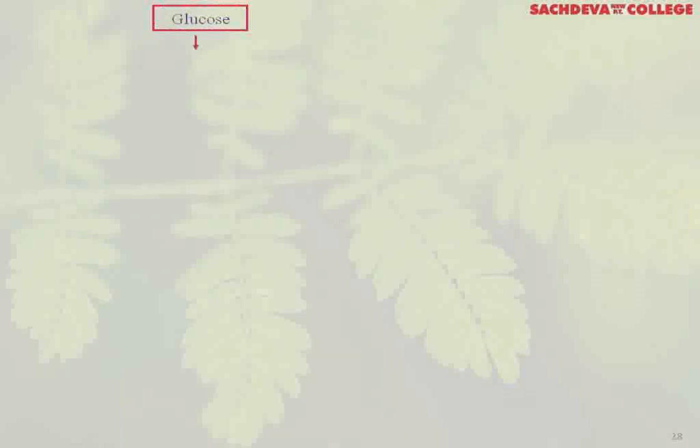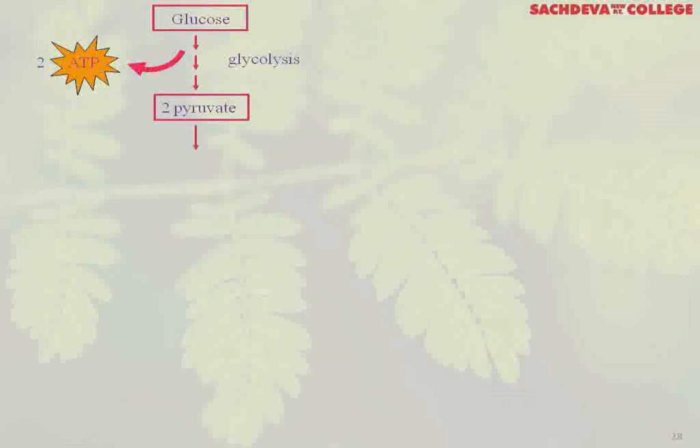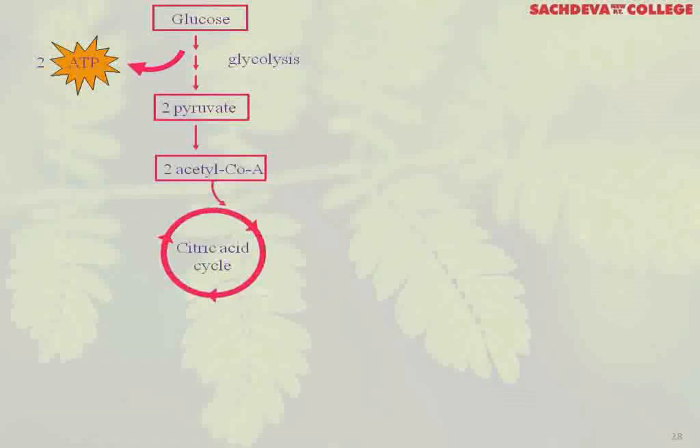Now you can see the overall process. Glucose to 2 molecules of pyruvate, glycolysis, then ATP again, then 2 molecules of acetyl coenzyme A entering the Krebs cycle or citric acid cycle.